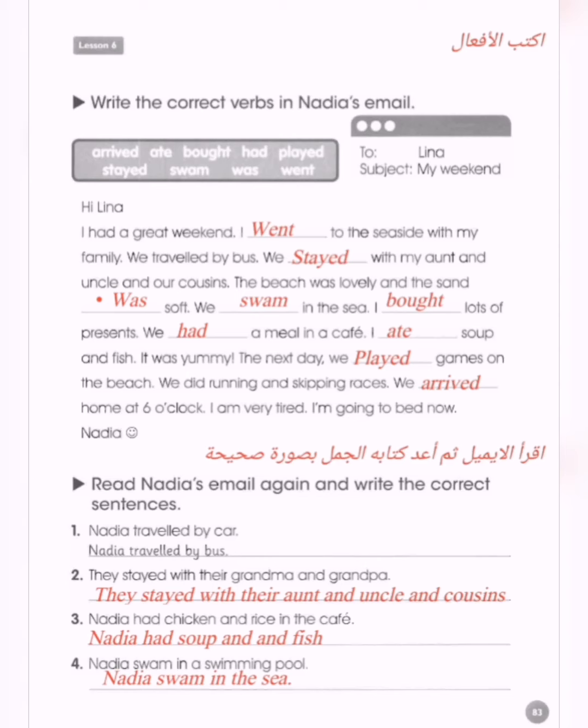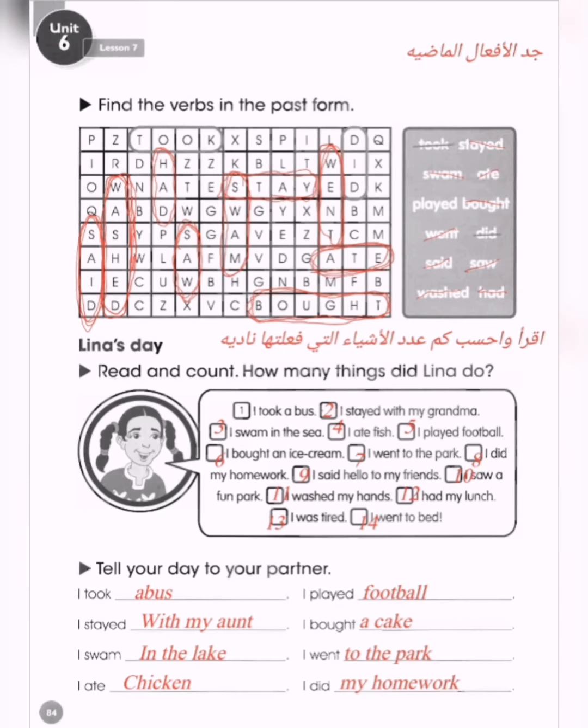So here we rewrite the email with correct information. المعلومات الصحيحة نأخذها من الإيميل، لكن we have to write the story in past simple tense. يجب كتابة هذه القصة في زمن الماضي البسيط مع التركيز على الأفعال الماضية. So the next one, find the verbs in the past form. Here we have to pick the past verbs, and then we should write them in a phrase.